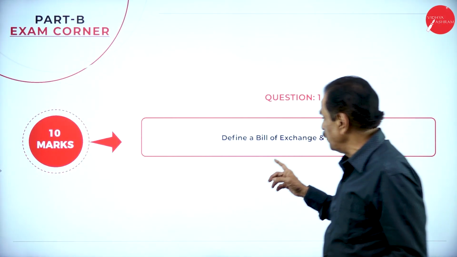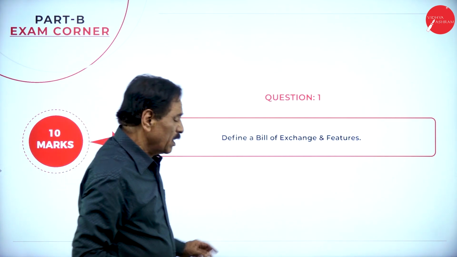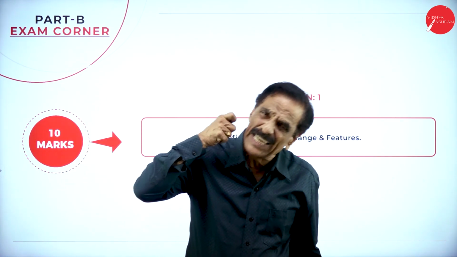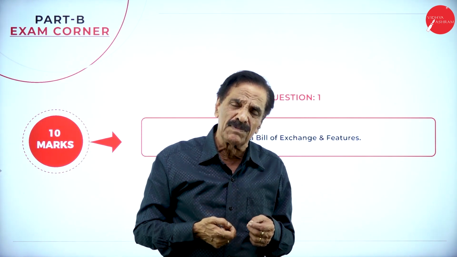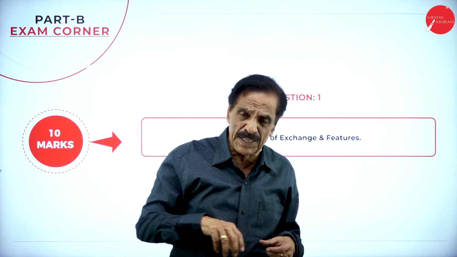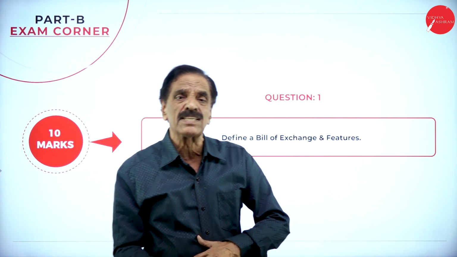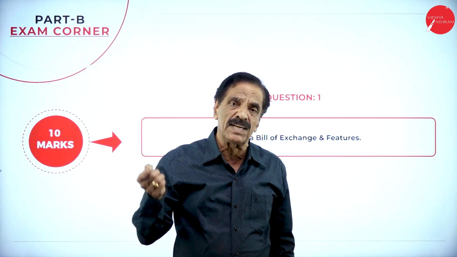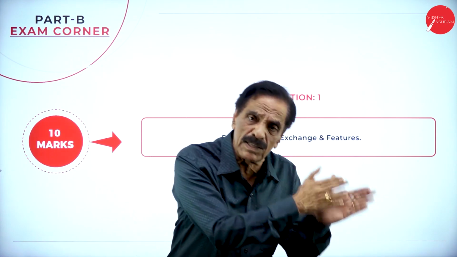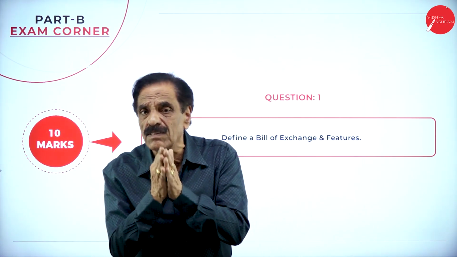So question number 1: define a bill of exchange and its features. What actually is a bill of exchange? When the seller wants to sell an article and the buyer wants to buy it, there are 2 parties. The seller is called the drawer because he is writing the bill, and the buyer is called the drawee.